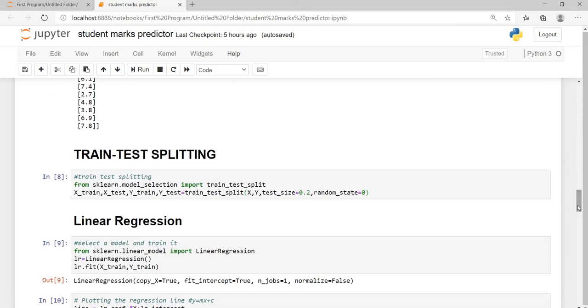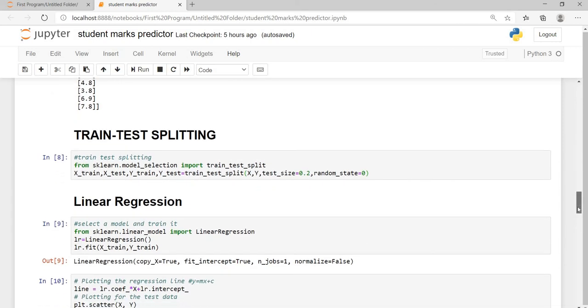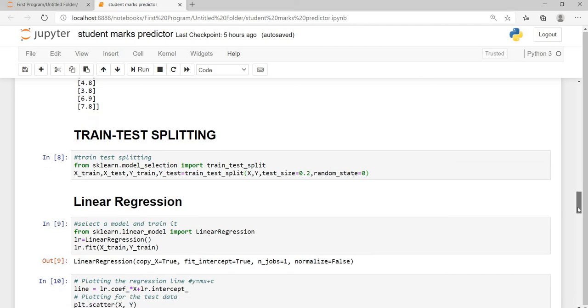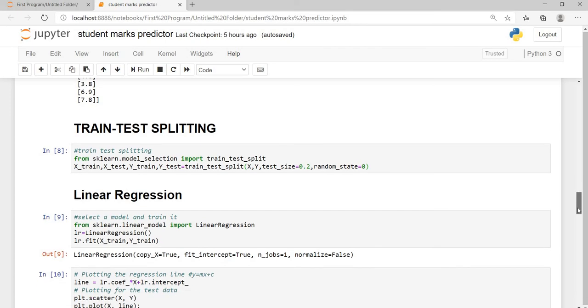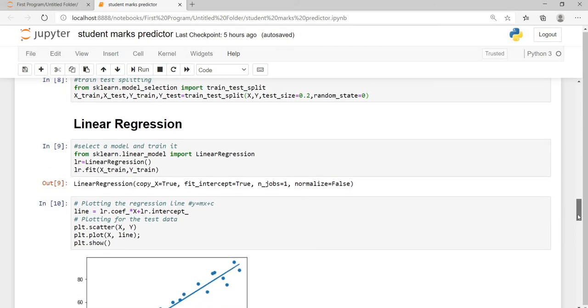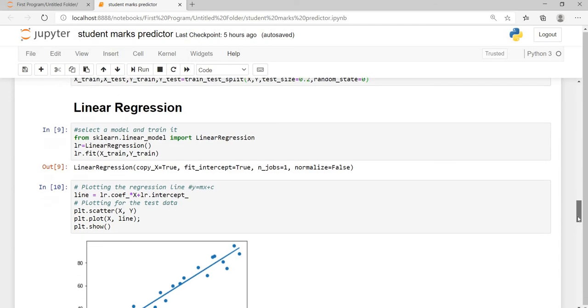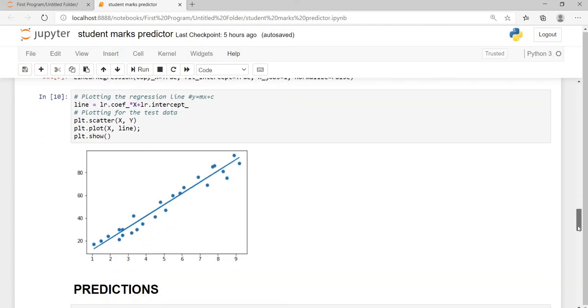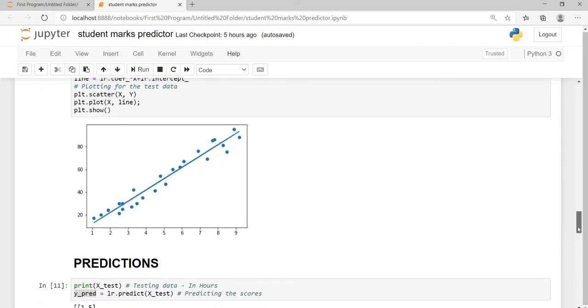Then we need to split our data into training dataset and testing dataset so that prediction does not overfit or underfit. Here the test size represents the data we want for testing, that is 20%, and the rest of the data is training data. I have given the random state value as 0. Then I have selected a model, LR, and fitted the model. Then I have plotted a regression line, that is y equals mx plus c, for the test data.